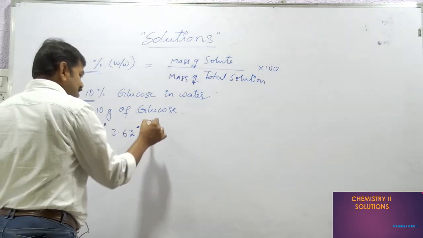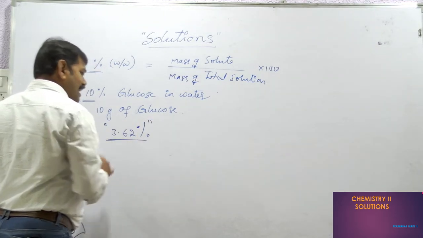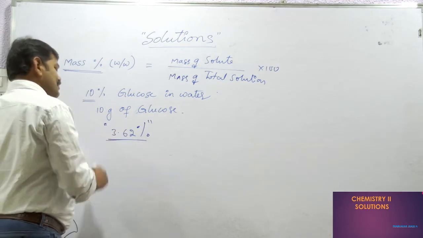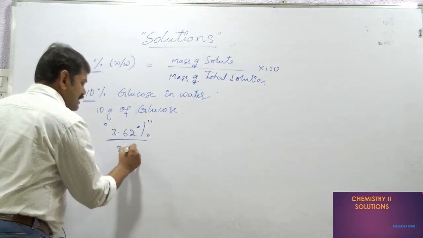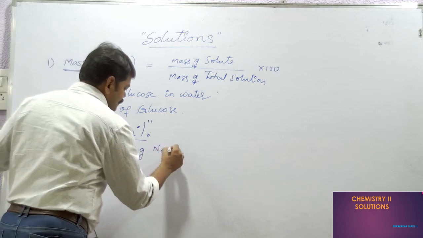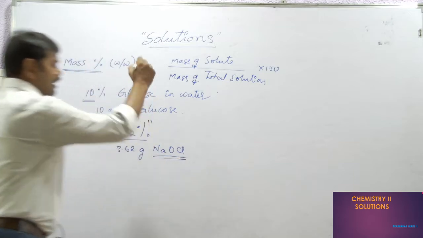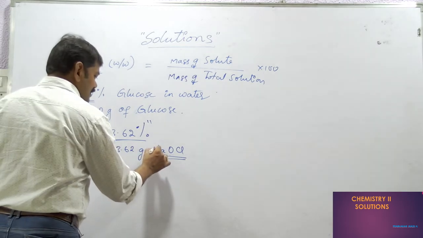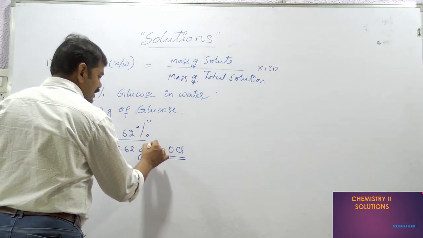It means if we take 100 grams of water, in that we have 3.62 grams of sodium hypochlorite, NaOCl. In these Corona days, they are spraying this solution everywhere, every day, and it should not be more than 3.62 grams.